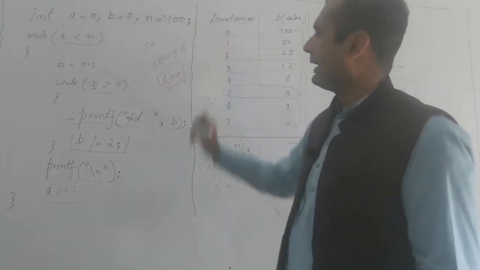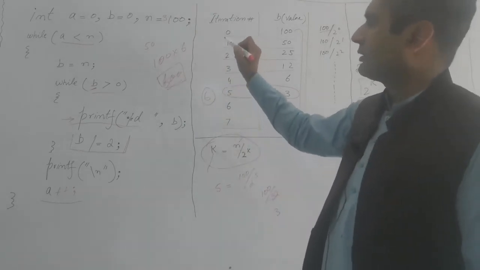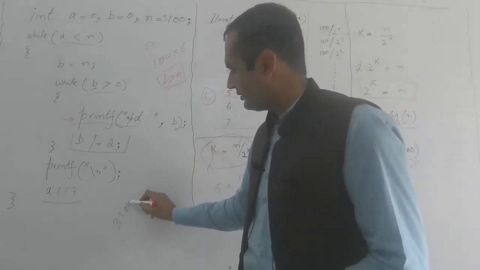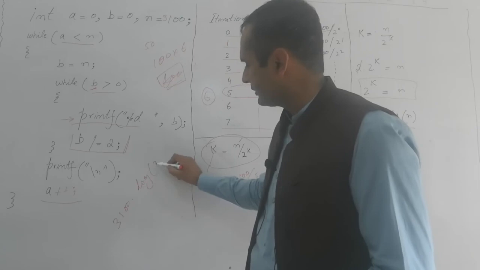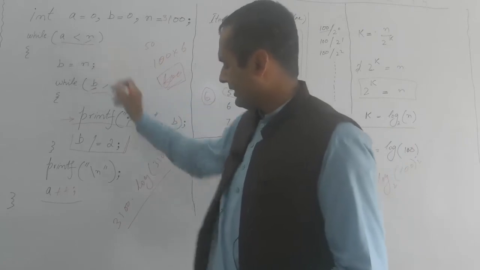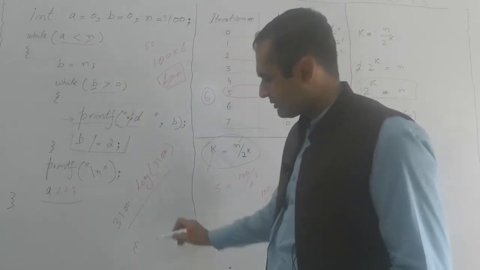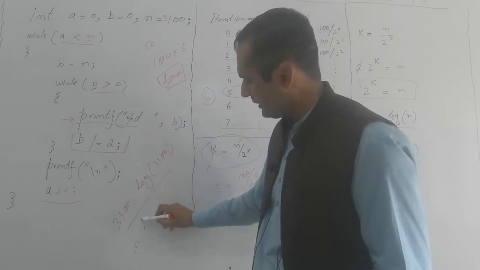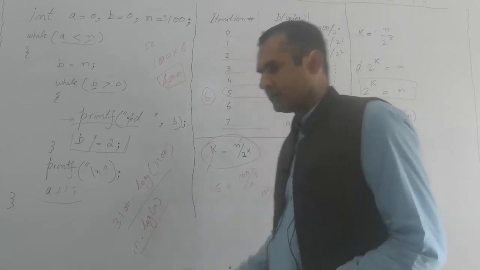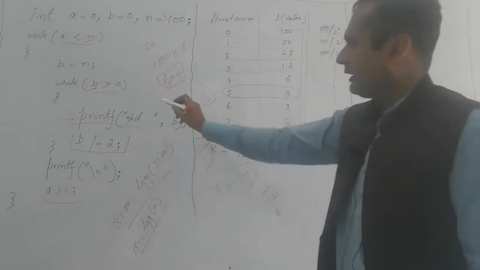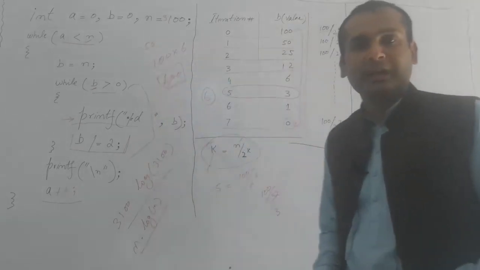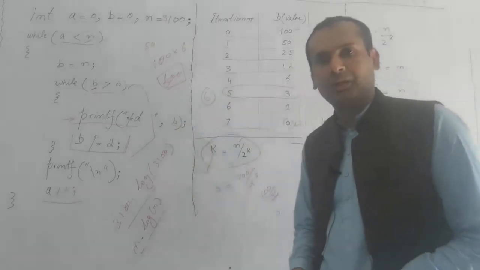Now if n is 31,000, simply you can say log of 31,000. Why? Because the outer loop depends upon n, so it will execute n times. On each iteration, the inner loop will be executed log of n times. So it will become n log n. The time complexity of this algorithm is n log n. The inner loop depends upon log n and the outer loop depends upon n, so collectively it becomes n log n.